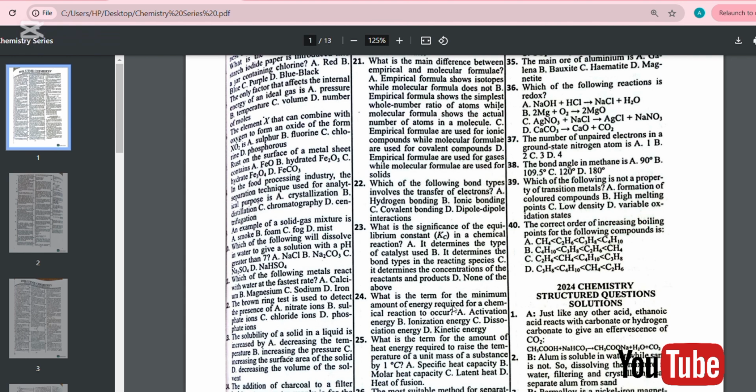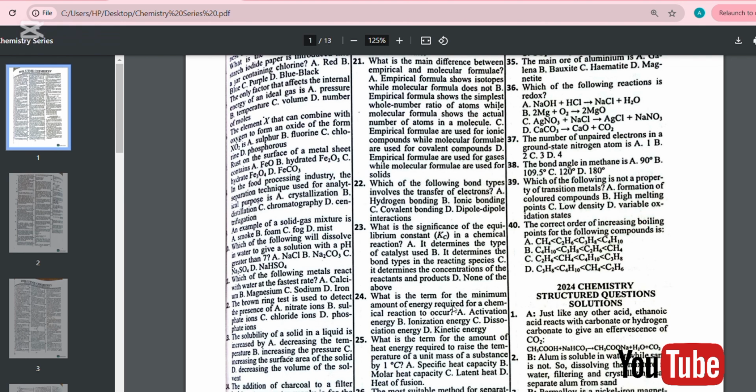Now 25. What is the term for the amount of heat energy required to raise the temperature of a unit mass of a substance by 1 degree? Let me read the question again. What is the term for the amount of heat required to raise the temperature of a unit mass of a substance by 1 degree Celsius?